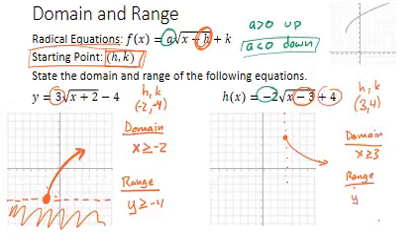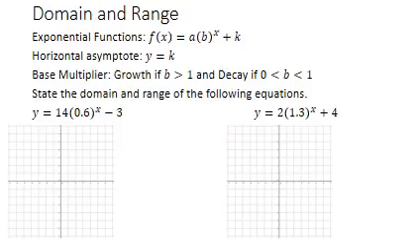And my range is y has to be, careful here, because in this case it's not that my graph is always above a certain value. In this case, it's that my graph is always below a certain value. It's below this value of 4. So my range is y is less than or equal to 4. It's always less than or equal to 4. So there's domain and range in the context of a radical equation. The next function family that we want to take a look at is exponential functions.